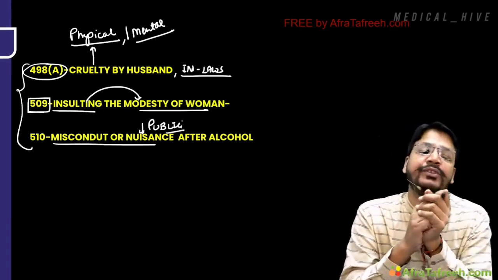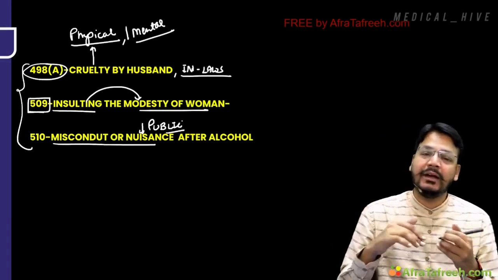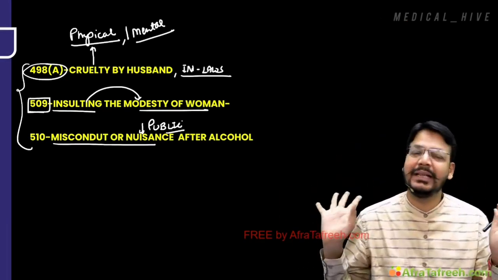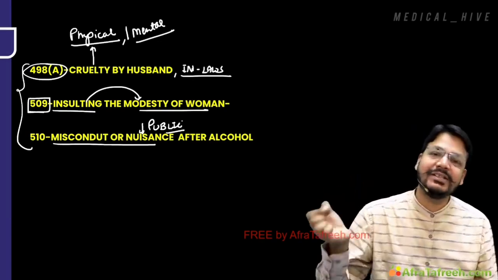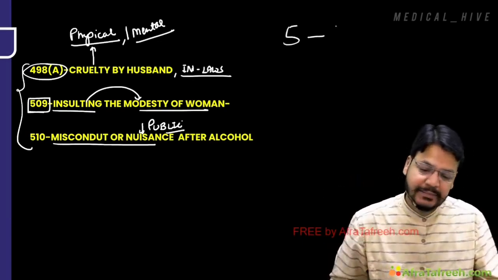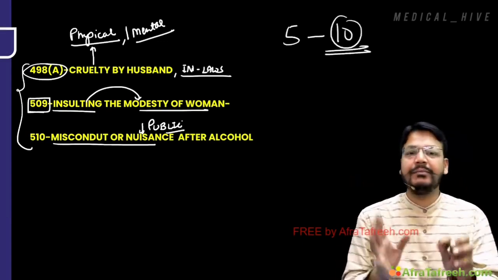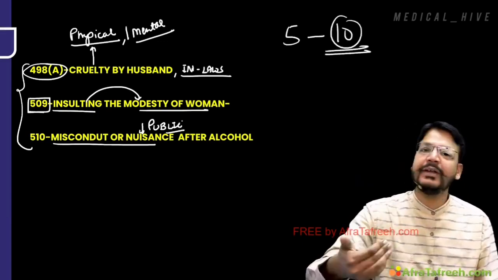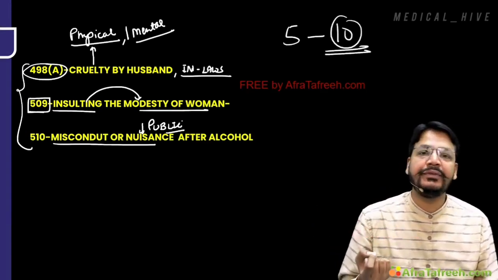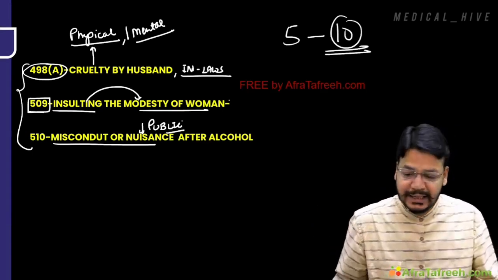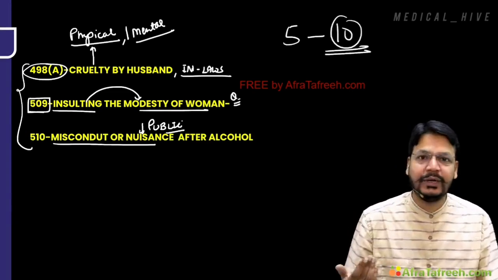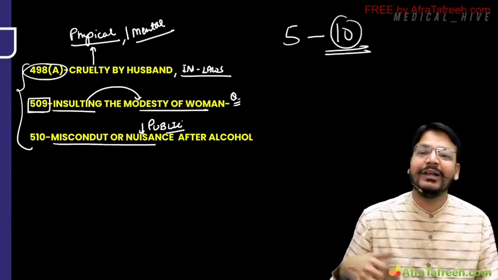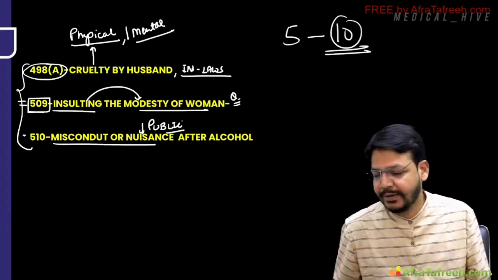Any misconduct or public nuisance after drinking alcohol is 510 IPC. How would you remember, sir? After drinking alcohol, 5 becomes 10. Everything becomes double. That's a very simple trick. शराब पीने के बाद हर चीज double हो जाती है. After drinking, 5 becomes 10. It is punishable under 510 IPC. Before 510 is 509, which is related to females. तो डॉक्टर साहब ऐसे याद रखना, insulting a female is 509. It's less severe. But misconduct or public nuisance after alcohol, 510. That's a very simple trick.